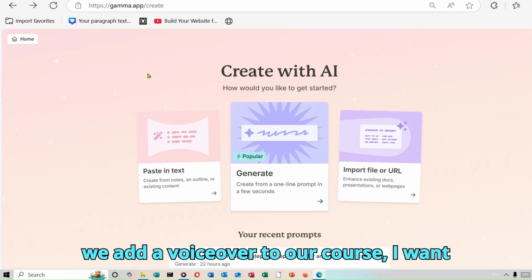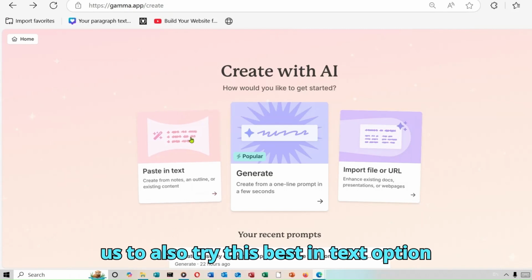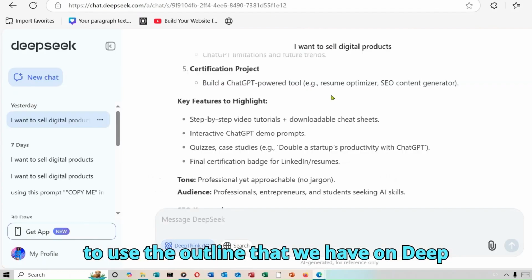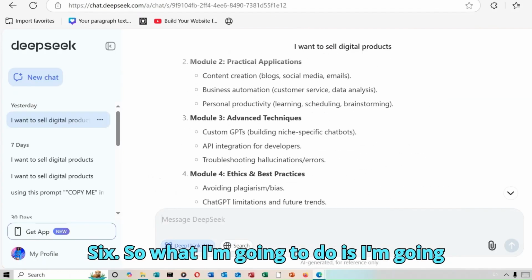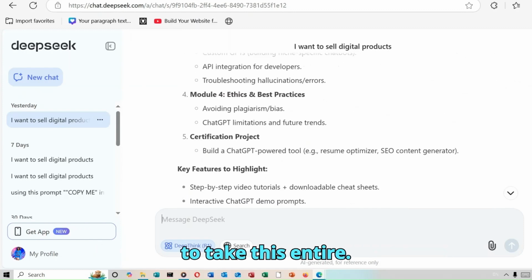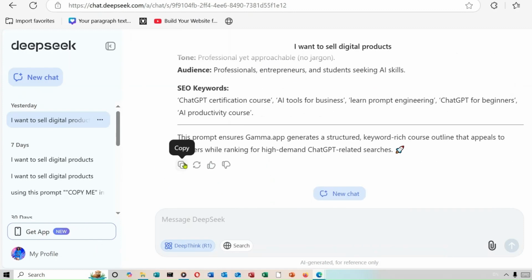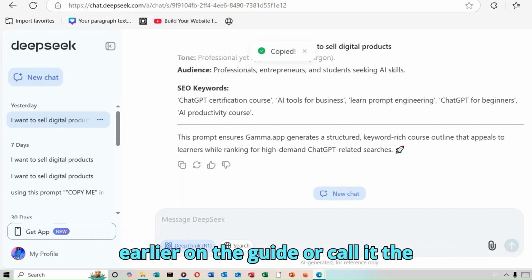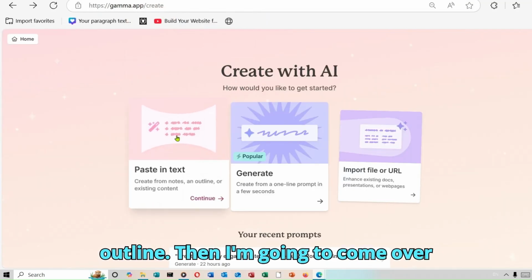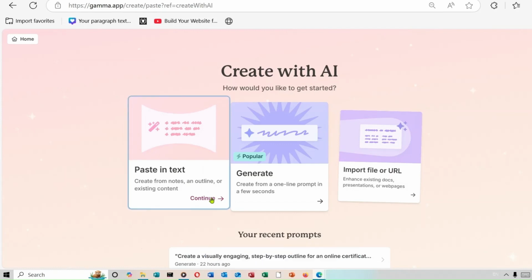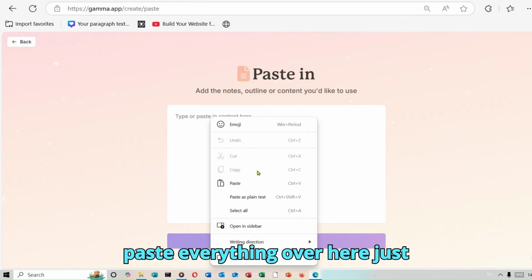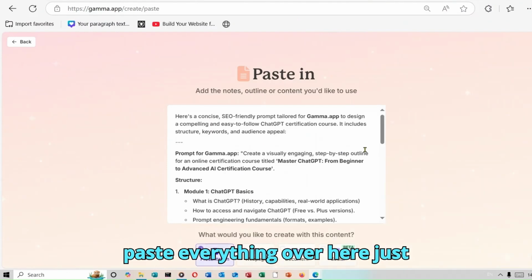So before we add a voiceover to our course, I want us to also try this paste in text option, and we see how it works. So we are going to use the outline that we have on DeepSeek. What I'm going to do is take this entire generation that DeepSeek gave us earlier on, the guide, or call it the outline. Then I'm going to come over here. I'm going to click on this option, and it's going to bring us over here. So what we are going to do is paste everything over here, just like that.